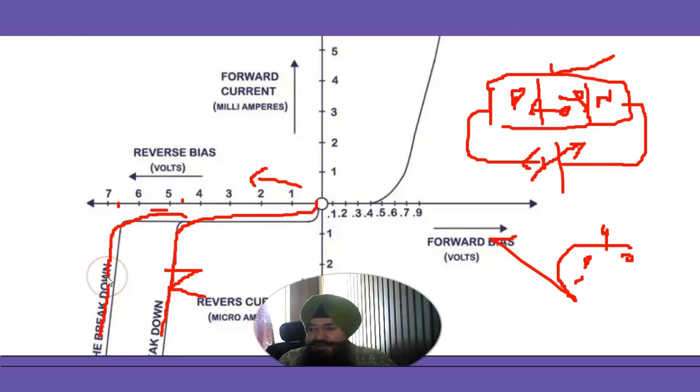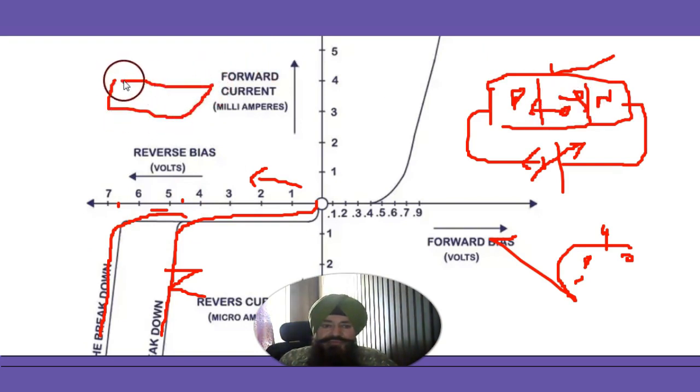A diode which breaks down by the avalanche mechanism is usually a p-n junction diode with normal doping. But a Zener diode is heavily doped.